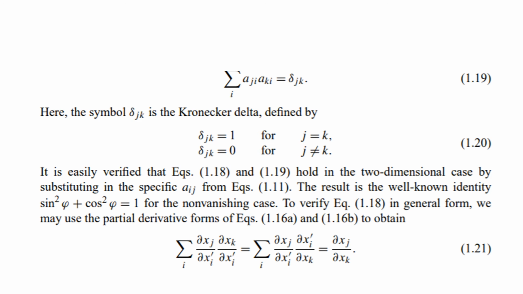This is the well-known identity and the well-known quantity which we have already studied. It means that whenever two direction cosines are multiplied, they can be replaced by a Kronecker delta.